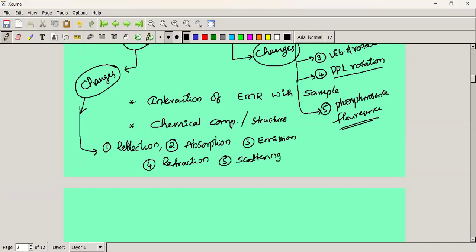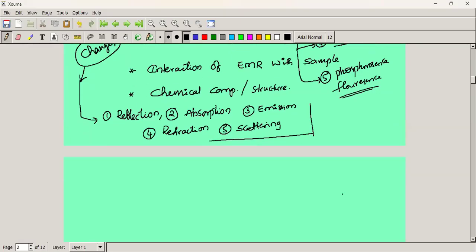These are the different kinds of changes that happen in electromagnetic radiation.